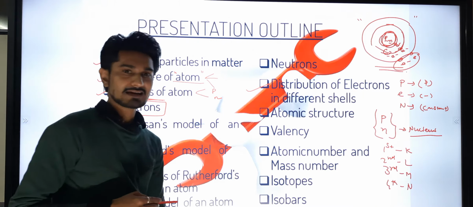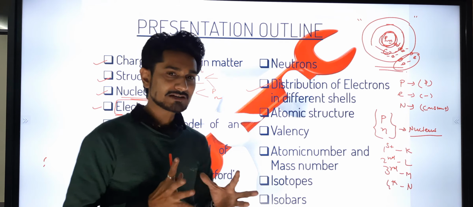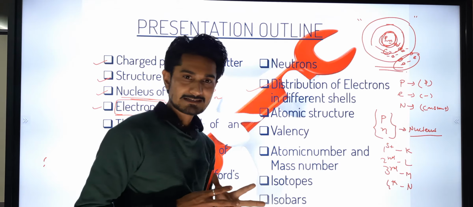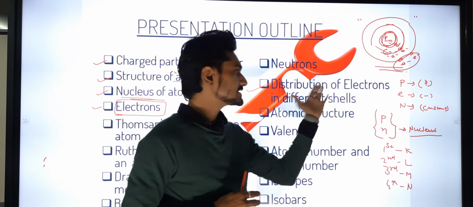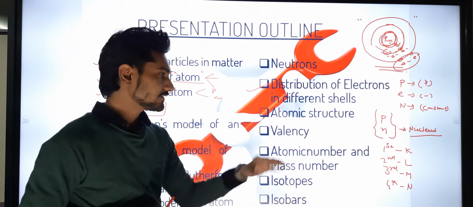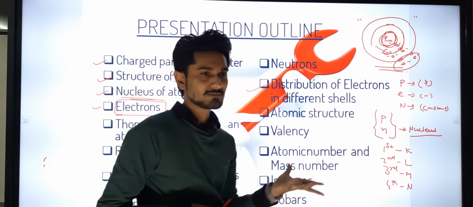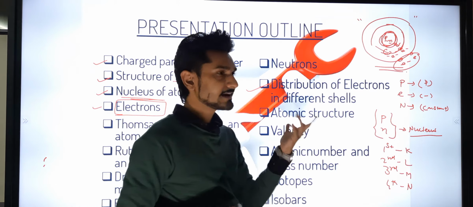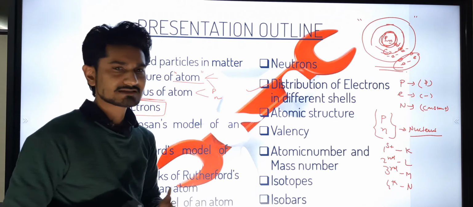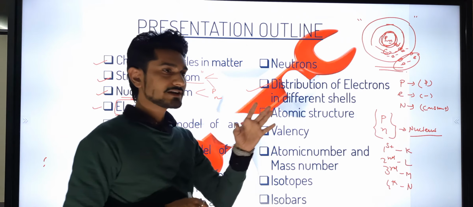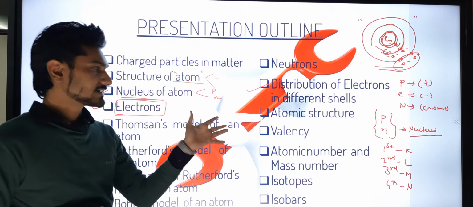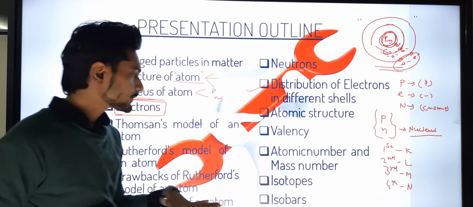Afterwards, we are going to see about the atomic structure. Okay, there are so many elements present in this universe, so we are going to categorize them on the basis of the distribution of electrons. Okay, for example, we are going to see about sodium. Sodium has a certain atomic number, and then we are going to divide it on the basis of electrons into these three shells. Okay, this is the study we are going to do.